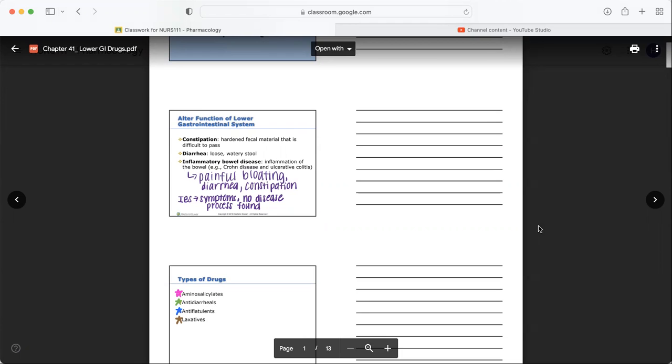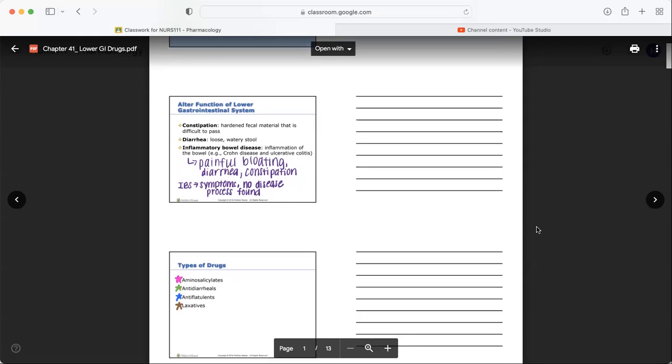IBS is irritable bowel syndrome. This is where you have the symptoms, the bloating, the diarrhea, the constipation, the having to run to the bathroom, all of that, the extra gas, but there isn't a disease process. There's no organic disease process that we found, like ulcerative colitis, where we have really a lot of involvement of the intestines, and then Crohn's disease as well, where we've actually got some ulceration and some mucous membrane or lining issues, right? We're starting to degrade those.